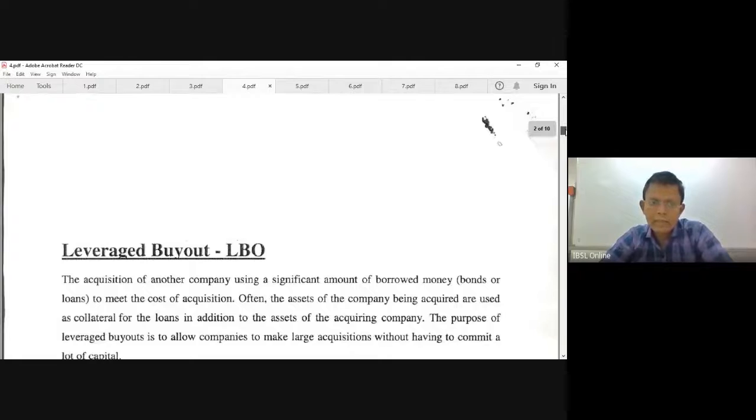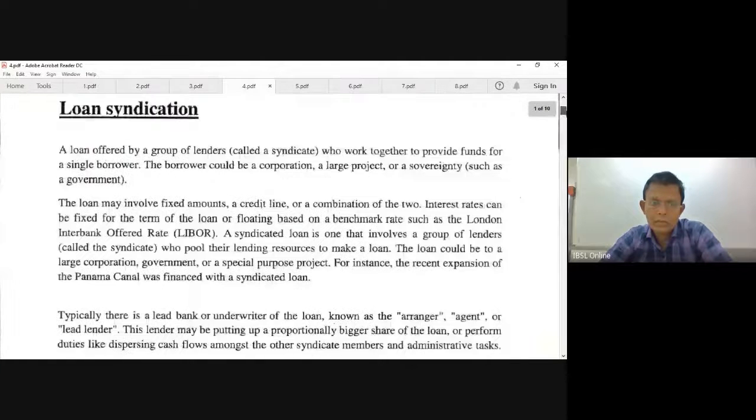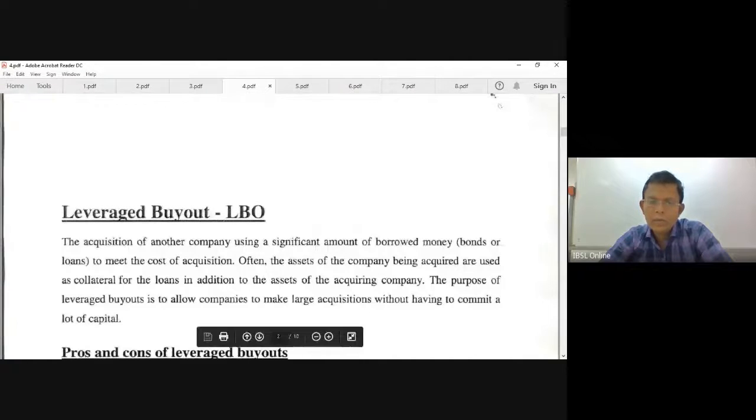So basically, management buyout and leverage buyout. A leverage buyout means you acquire a company with the majority of funds borrowed. Majority funds are borrowed, so that is a leverage buyout. Management buyout means the company is going to be acquired by the management. That is a management buyout. So, two important words to remember.